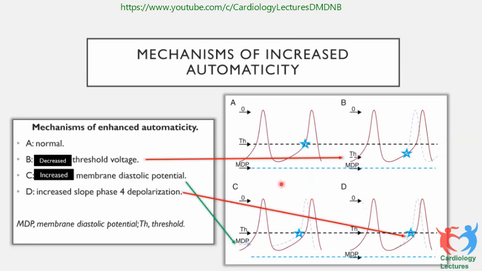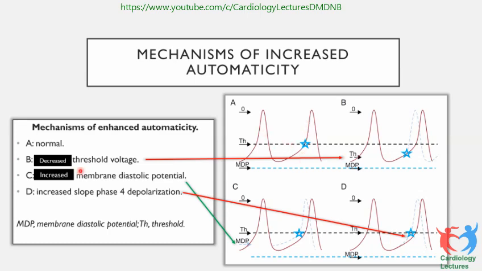Coming to enhanced automaticity, this is a resting membrane action potential. This is the resting membrane potential, and this is the threshold. If the membrane potential changes to this level, then only depolarization will start. So this is normal.